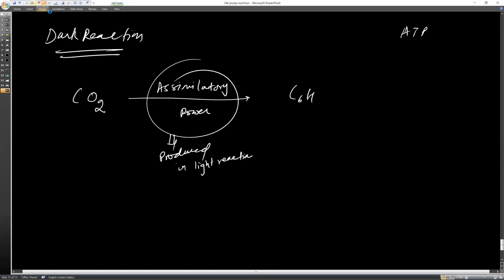Why are we using reduction? Because addition of hydrogen is taking place here. So it helps in the reduction of carbon dioxide to glucose.